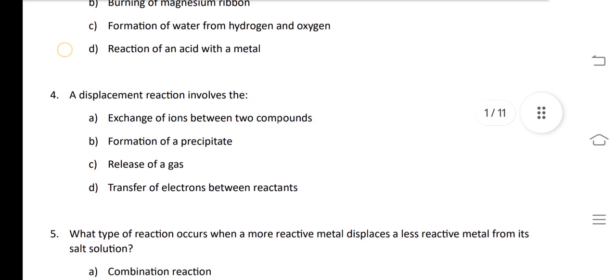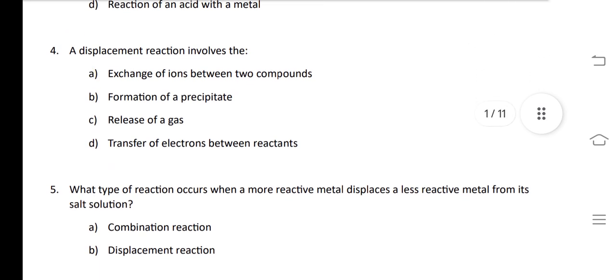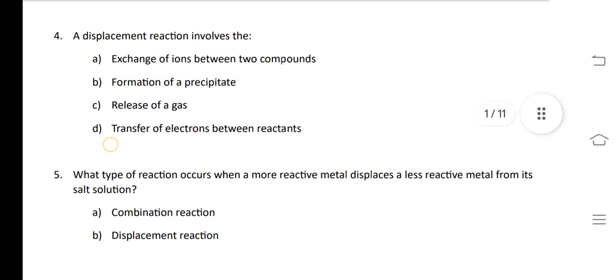Moving on to our next question, the displacement reaction involved. In displacement reaction, the word indicates that here displacement is occurring. Displacement means the position is changing, that something is displaced by any stronger material.